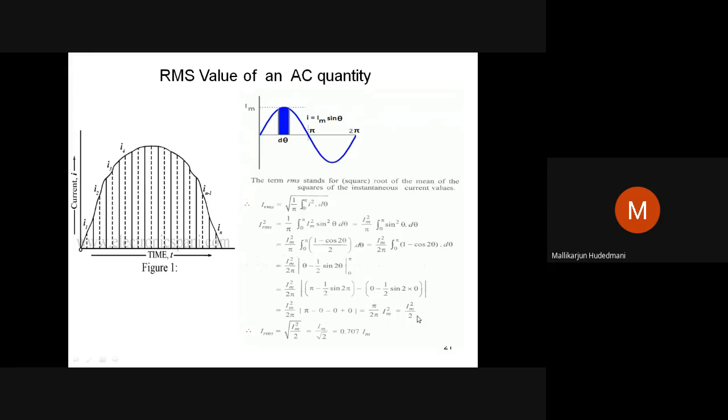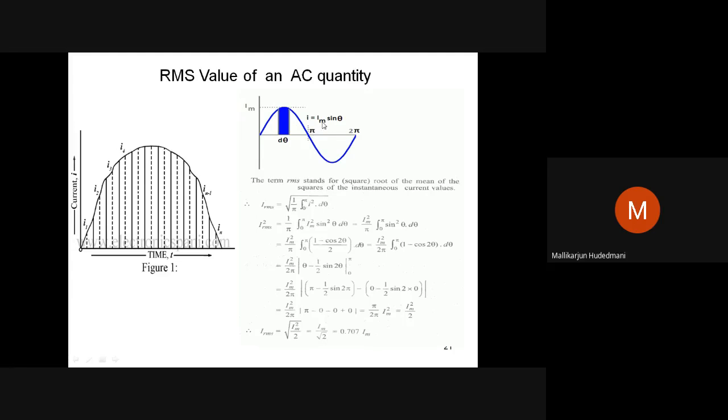This is IRMS square. Taking the root, IRMS is the square root of Im square by 2, which is Im by root 2, or 0.707 of the peak. This is the RMS value of an alternating quantity.